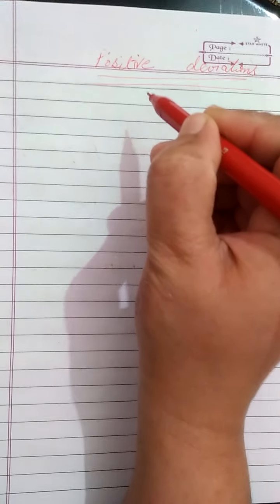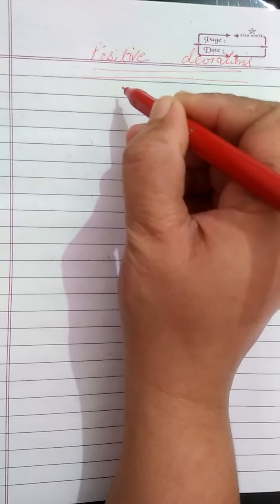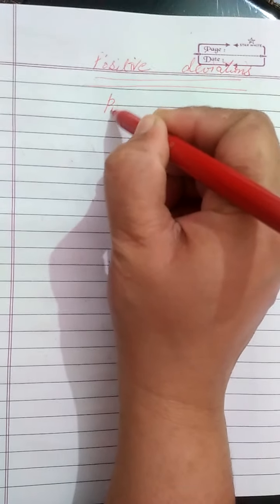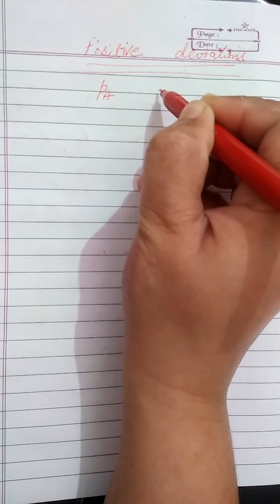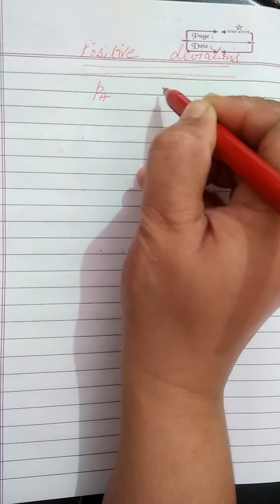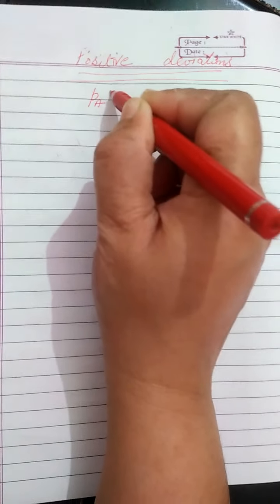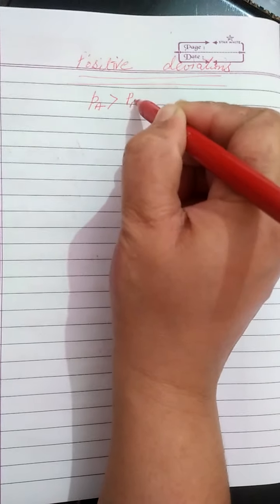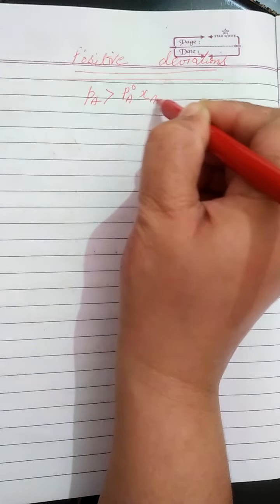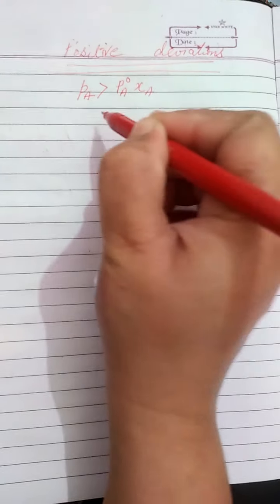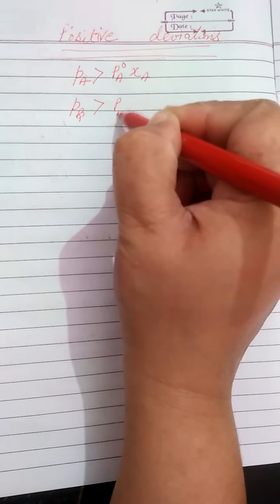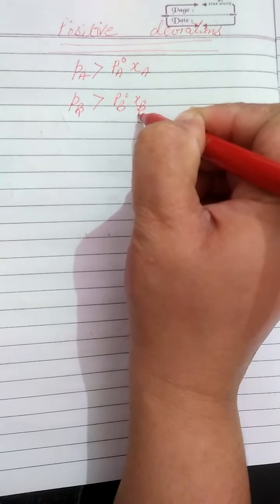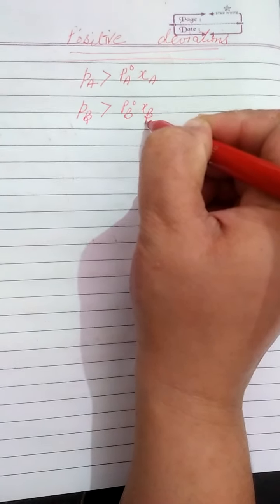Solutions showing positive deviation are actually the solutions which do not obey Raoult's law, that is, as we discussed yesterday, for which the partial vapor pressure of any component of the solution is not equal to the product of its pressure in its pure state and its mole fraction. It means it is greater than that of its vapor pressure in its pure state and its mole fraction present in the solution. Similarly, the partial vapor pressure of the solute will be greater than the product of PB naught and XB, where XB is its mole fraction in the solution.